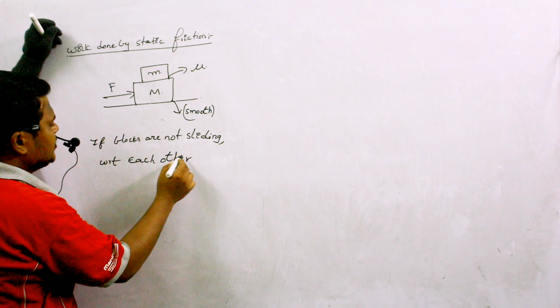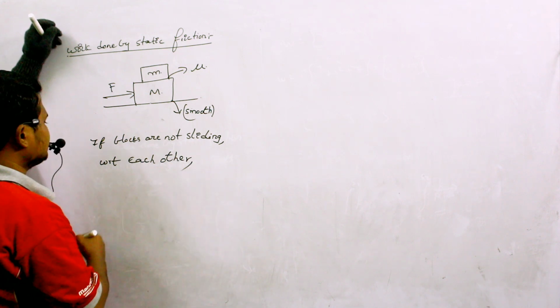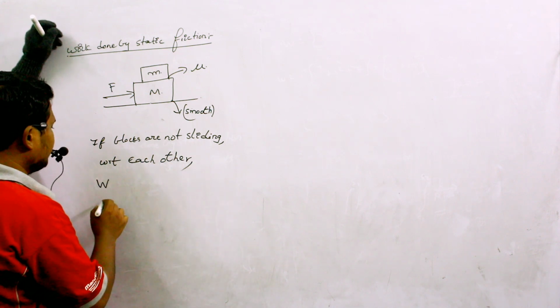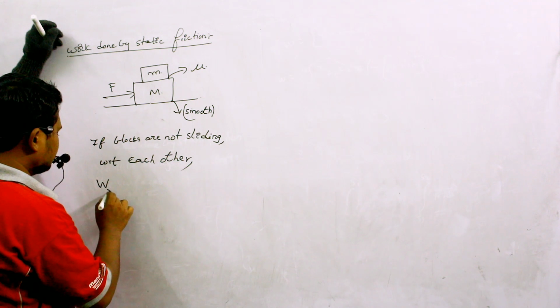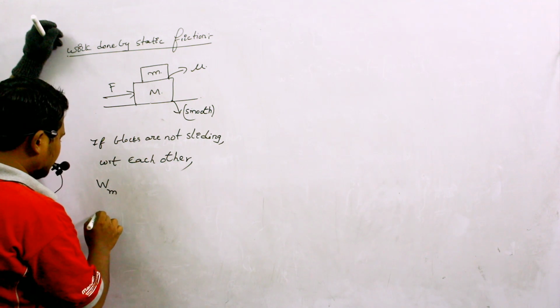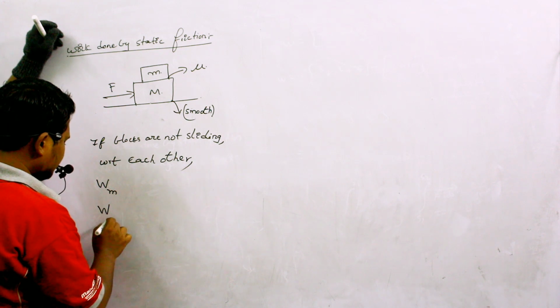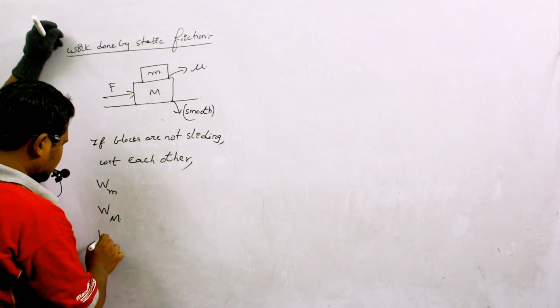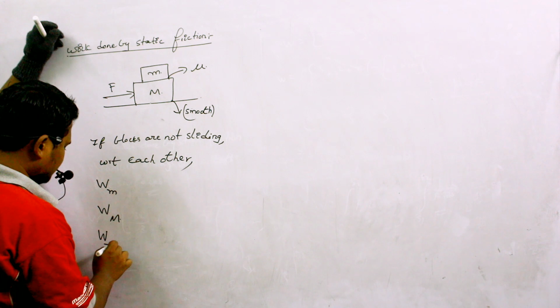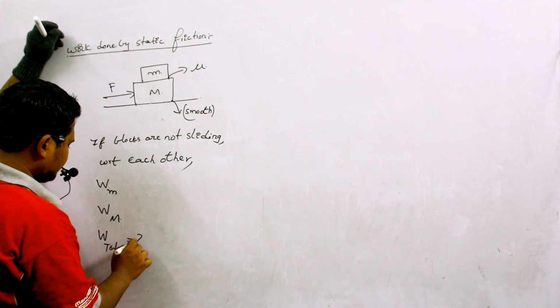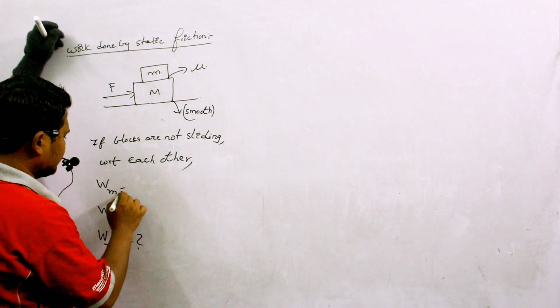Blocks are not sliding with respect to each other. Then calculate work done by static friction on small m. Similarly, calculate work done by static friction on capital M, and calculate the total work done. This is the given question which we are supposed to find out.